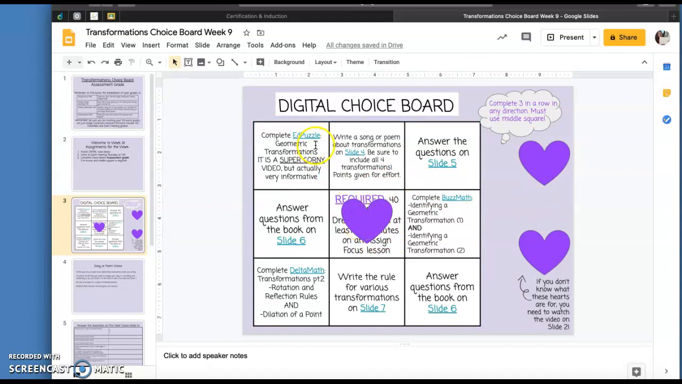So you're going to complete, for this choice, an Edpuzzle, geometric transformations. It's the corniest video ever, but it's actually really informative. And you need to answer the questions that are there.